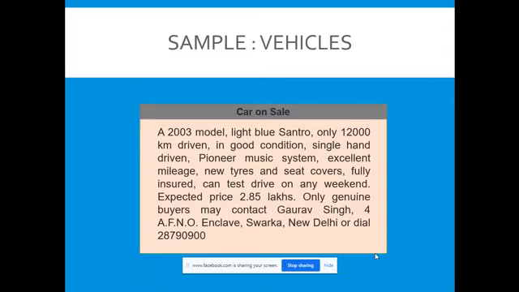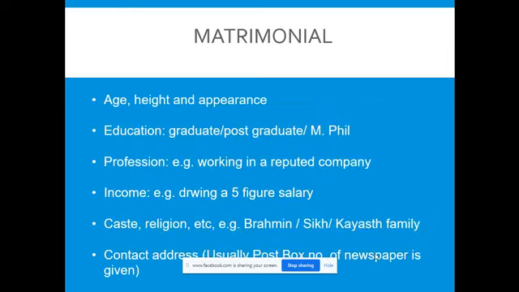All the things have been included, and the word limit is also complete. Yes, one more. The other category of classified advertisement is matrimonial. I think you come across matrimonials very often, either for a bride or for a bridegroom. Bride wanted, bridegroom wanted. So, what is going to be there? Age, height, appearance, education, profession, whether working or not working, income, salary, caste, religion. It is very common in Indian newspapers.